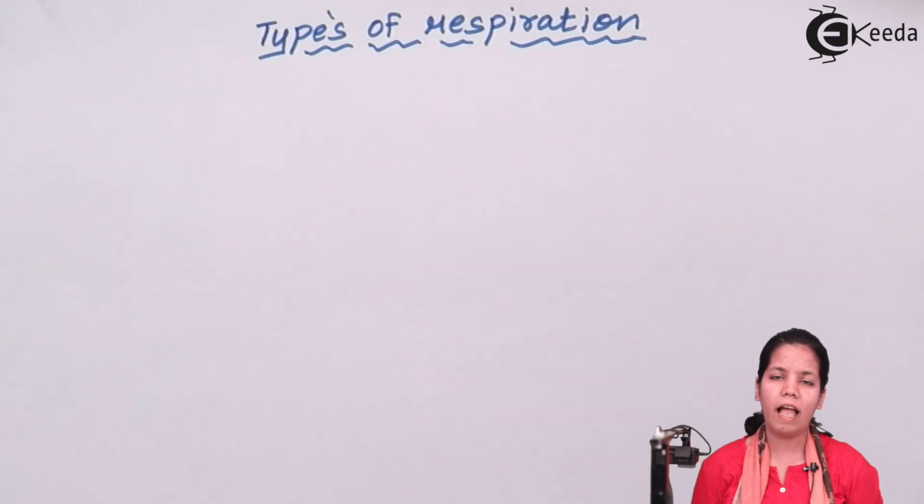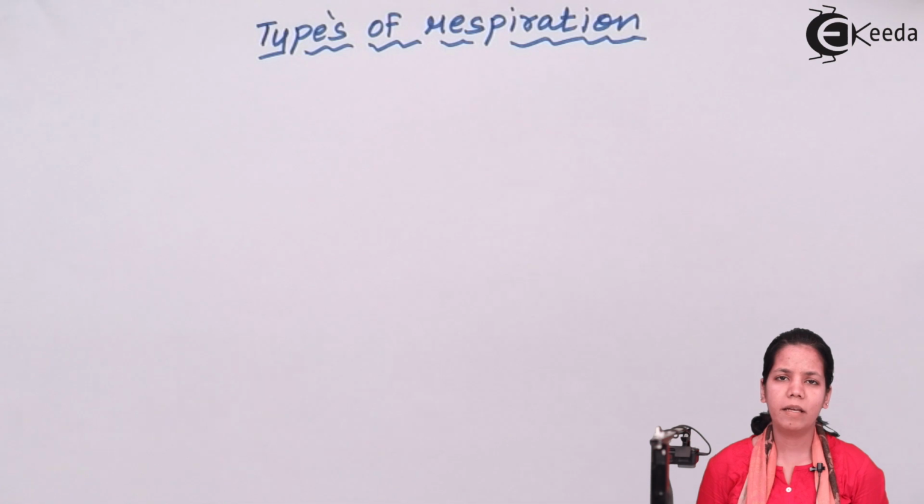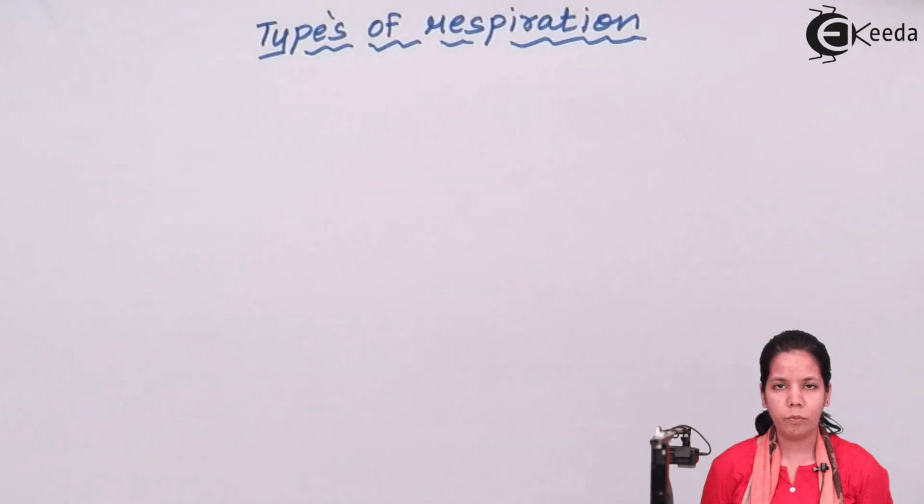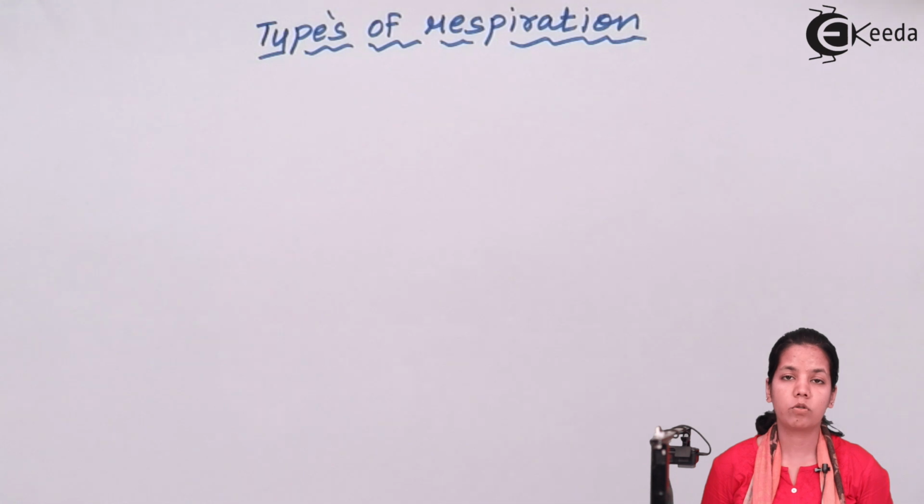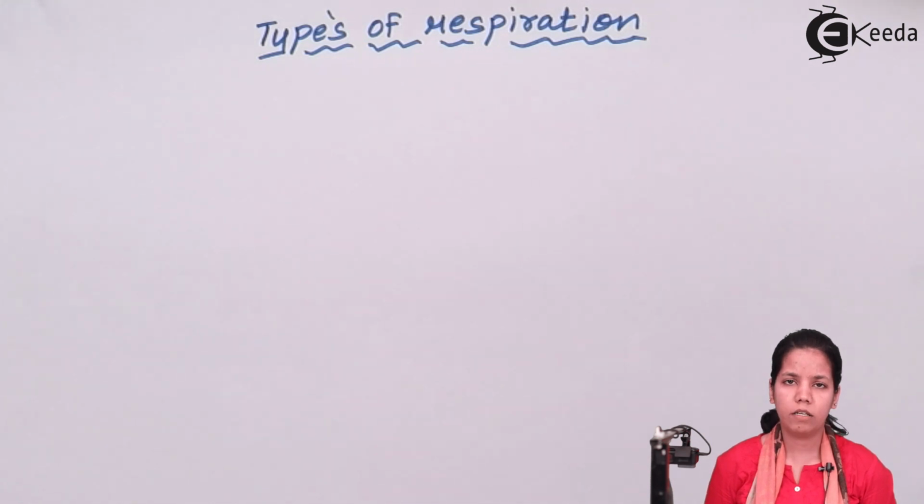The second one, the anaerobic respiration. The name itself says, in anaerobic respiration, oxygen is not at all needed. It is an intracellular process and it can take place even in the absence of oxygen. In the mitochondrial matrix, anaerobic respiration takes place at a certain point of time. Many organisms do anaerobic respiration just to survive.